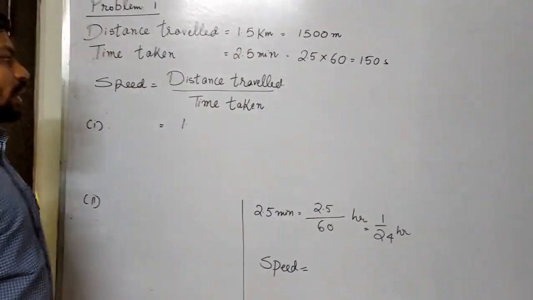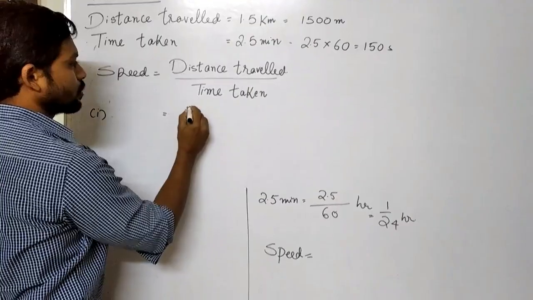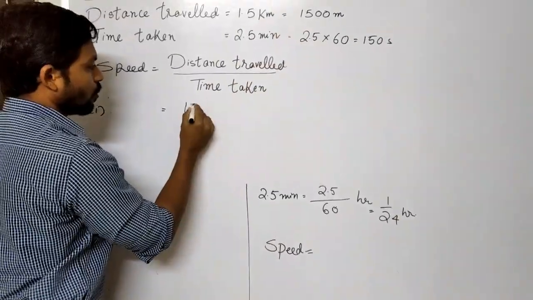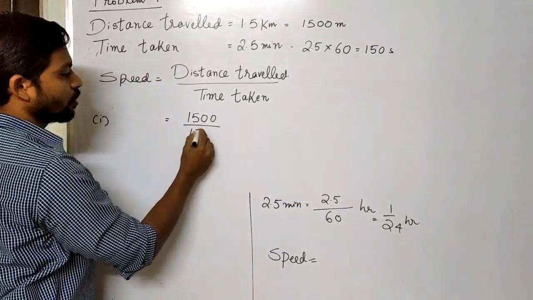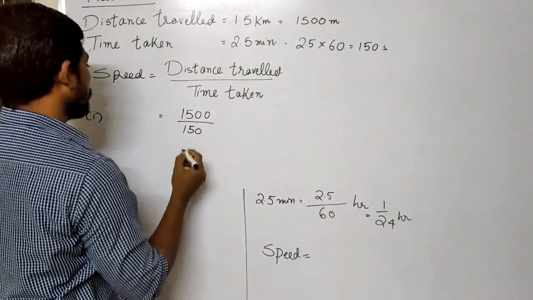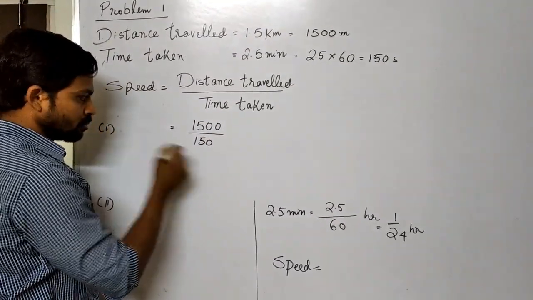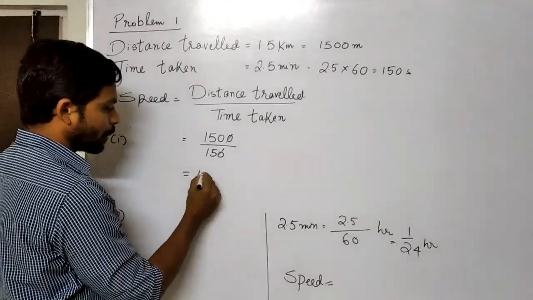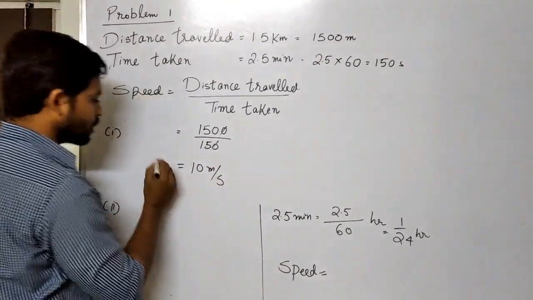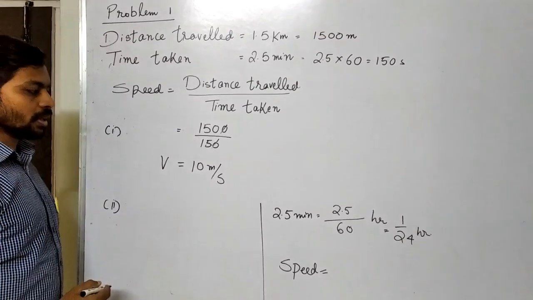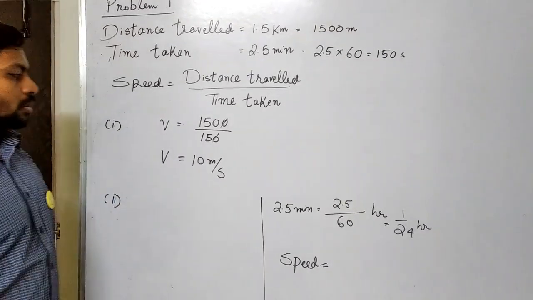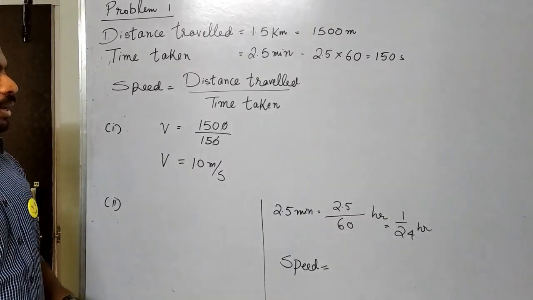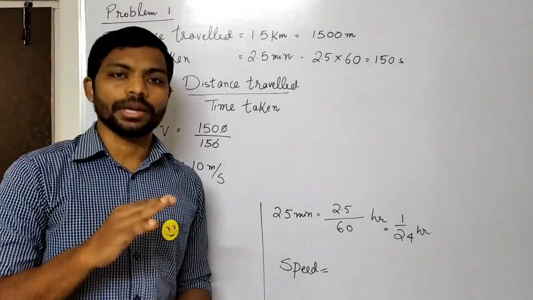So I got the values in meters and seconds. Distance is 1500, time is 150 seconds, so I got the value 10 meter per second. This is the speed in meter per second. Now the second part is to find the speed in kilometer per hour.